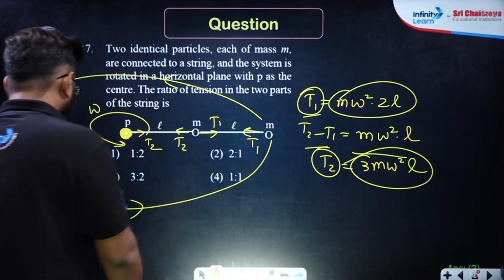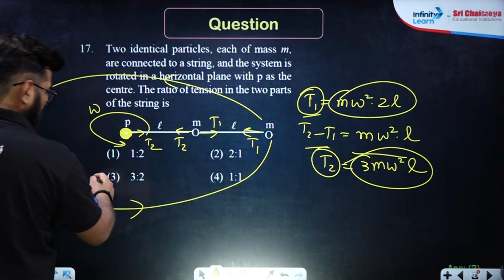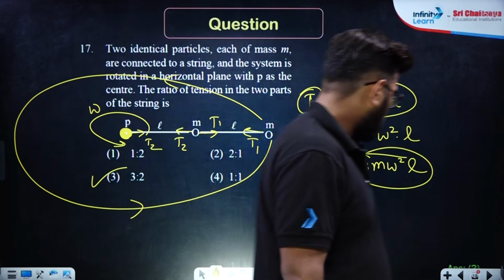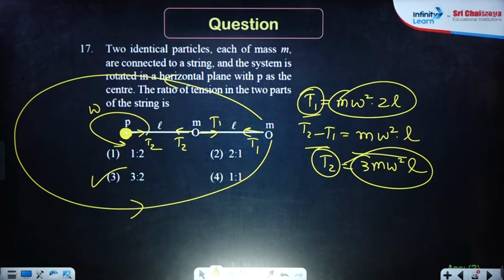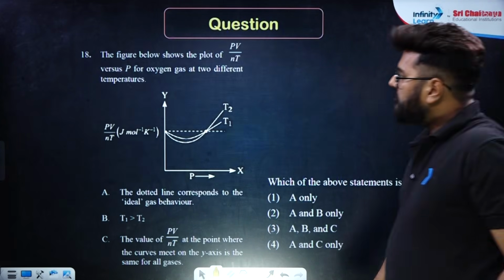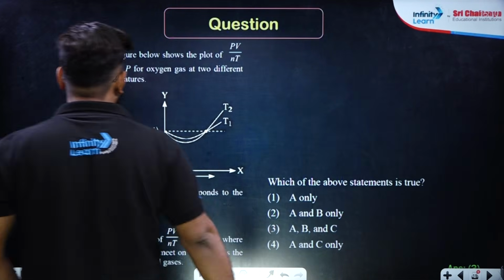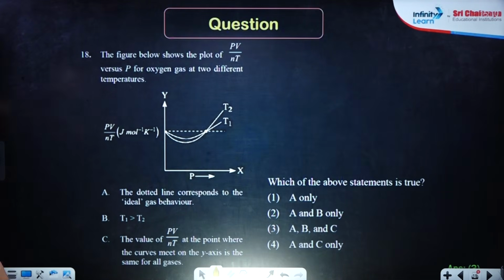Answer will be 2:3, right? Or 3:2. So option number 3 is the right answer. I hope this is clear to you. Next, the figure below shows the plot of PV upon NT versus P for oxygen gas at two different temperatures.